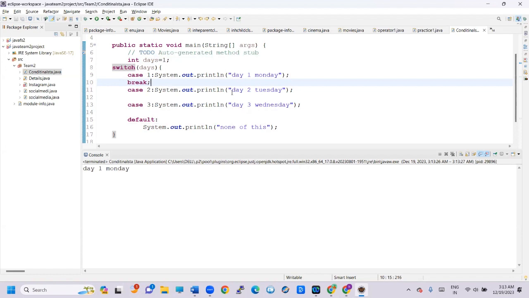It will check whether this statement is true or not, and then go to another statement. It checks line by line if the statement is true. If that statement is true, it will break and stop here only. It won't move to another case statement. For this purpose, we can use the switch statement.